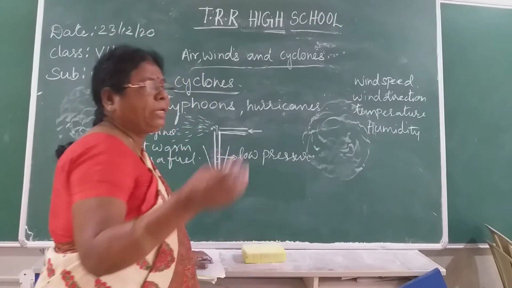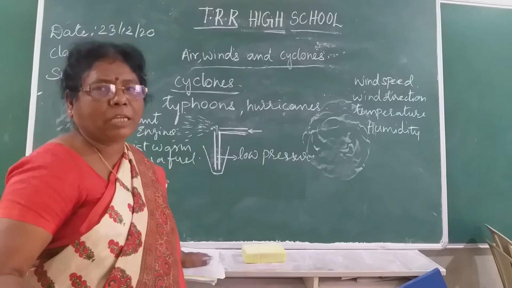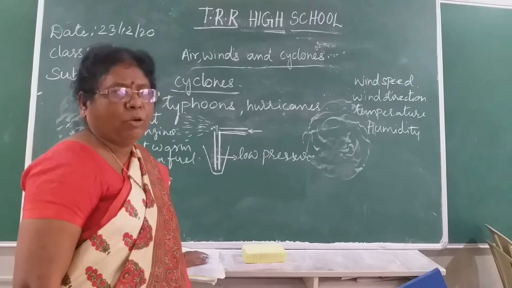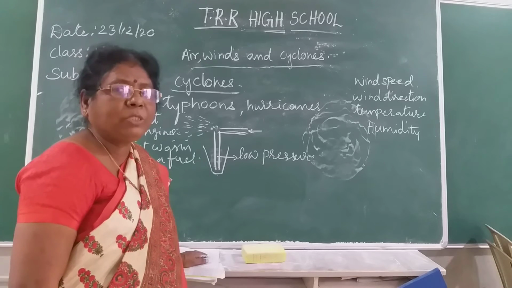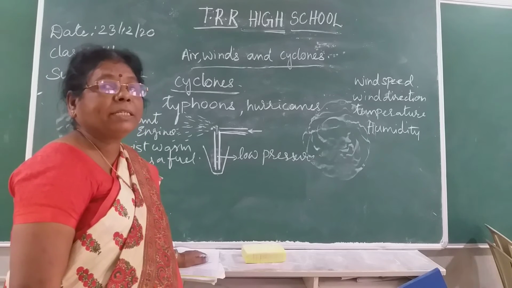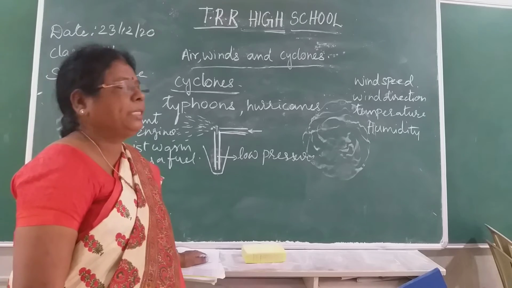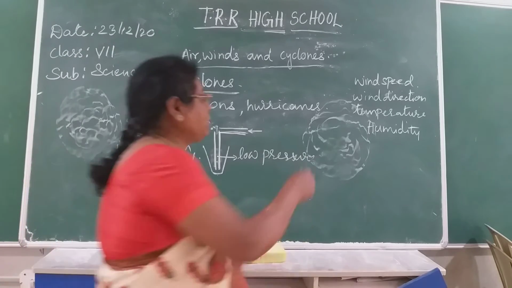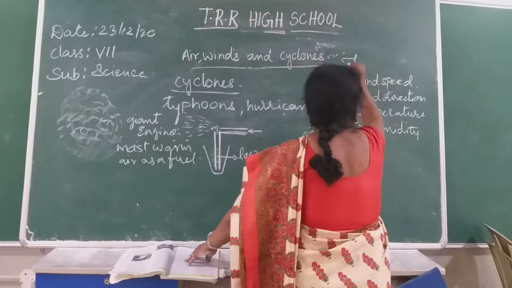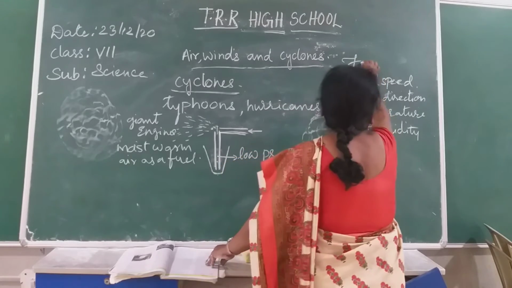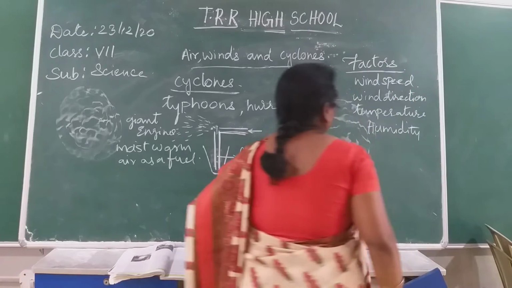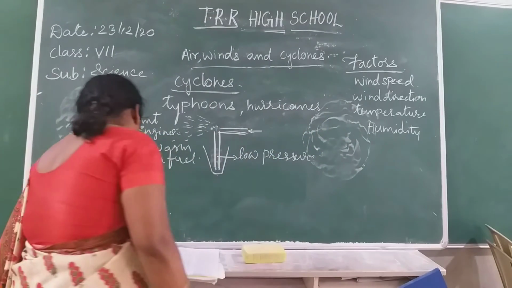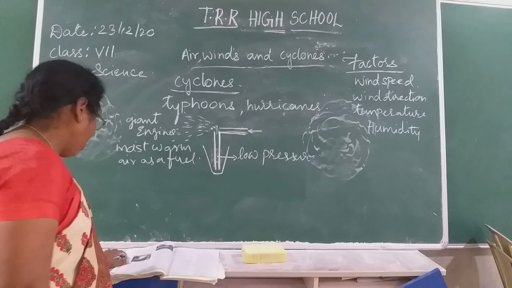When the warm air rises up, it carries water along with it. This water cools down and forms clouds. The clouds condense and give us rains. So these are the factors which contribute to cyclones.